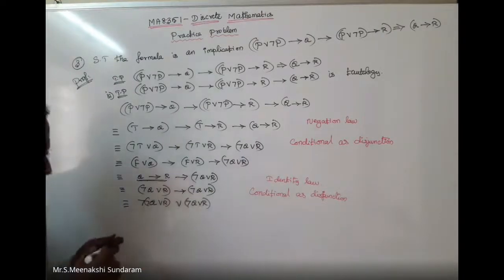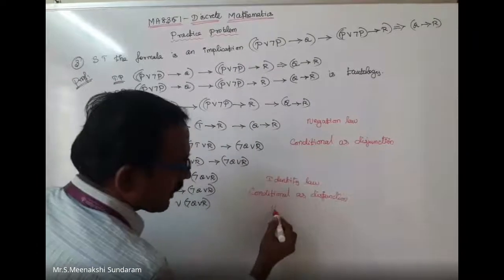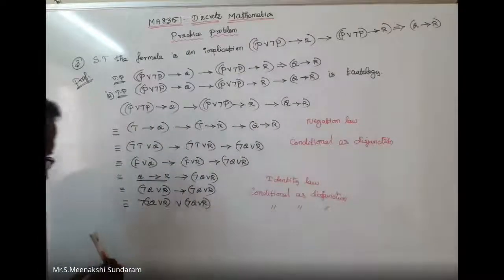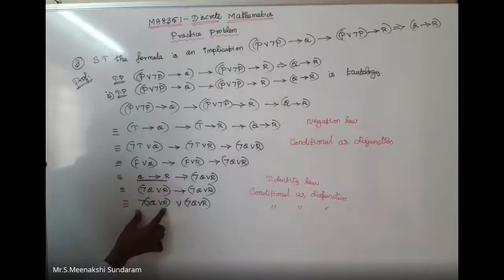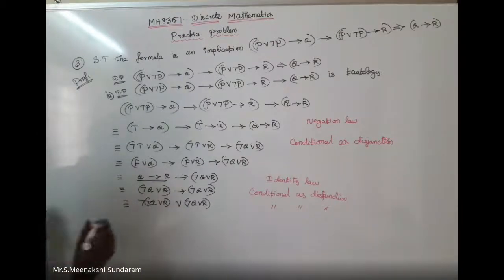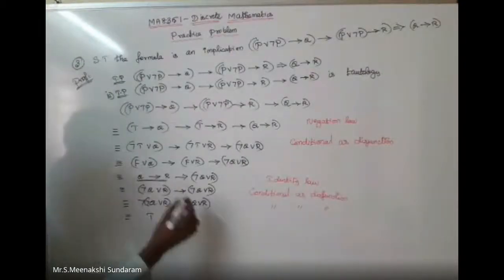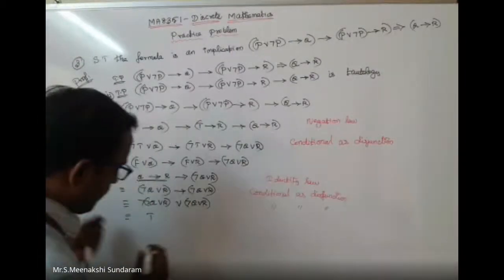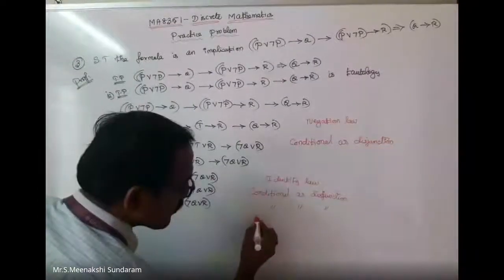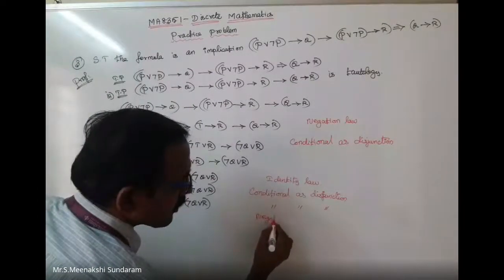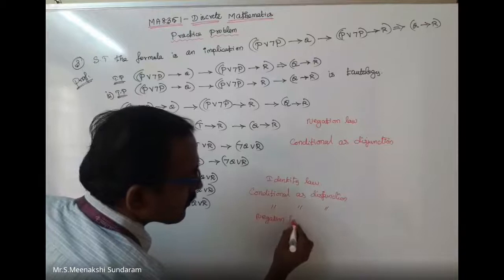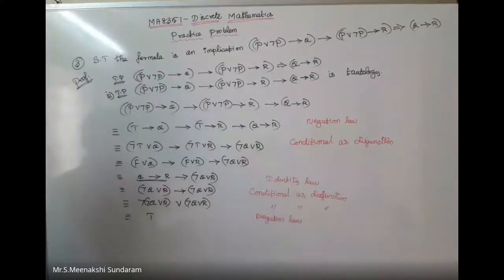Once again, I can apply the same formula, conditional as disjunction. Now, negation of the same terms is there. So finally, the answer is a tautology. It's a disjunction, that's why I can write tautology. That is, I can apply the negation law. That's what we needed to prove for the final case. So it is a tautology. Hence proved.